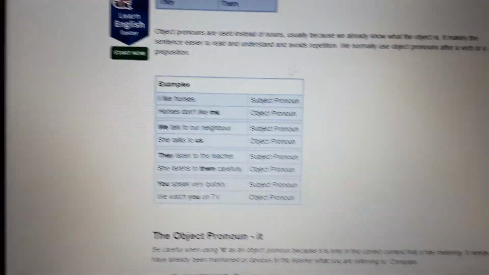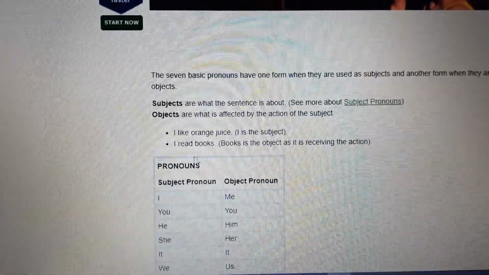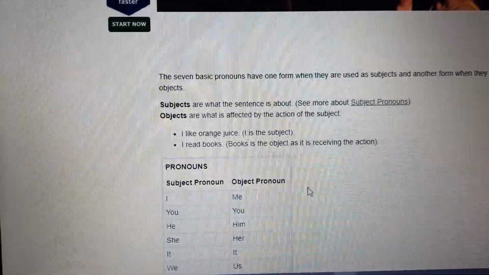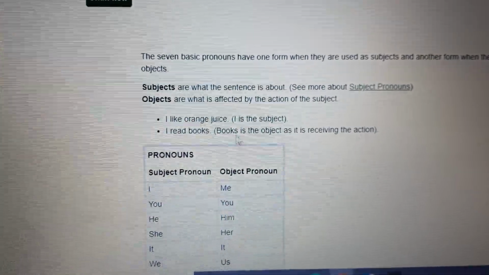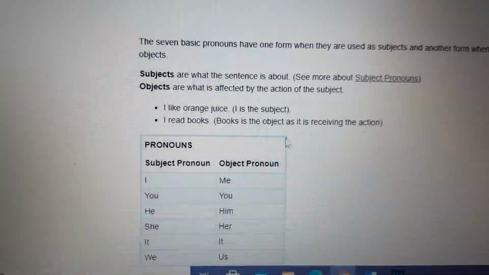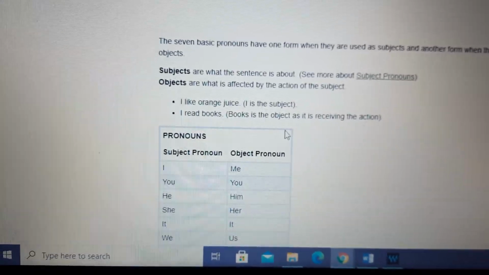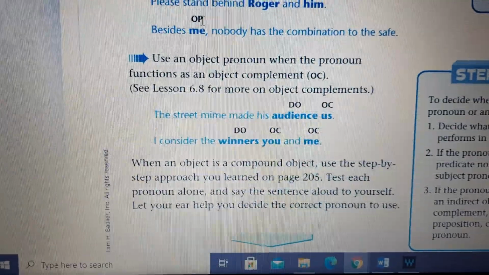Okay, and here, I like orange juice. I is the subject here. I read books. Books is the object as it is receiving the action. This is direct and indirect object. Okay. And let's go back here for a little bit.